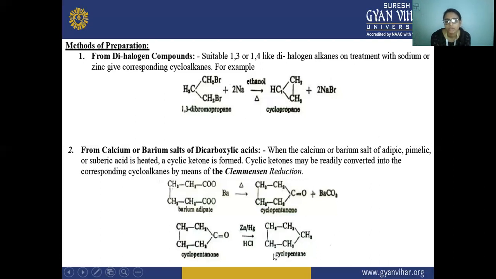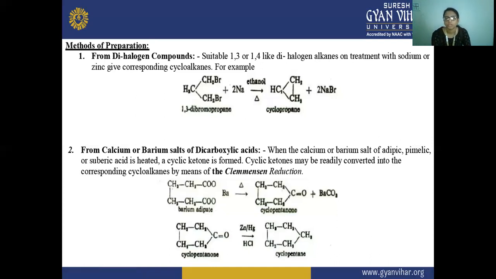That is why this is reduction, and it is known as Clemmensen reduction. The cyclic ketone is converted to cyclopentane in the presence of zinc mercury and HCl.